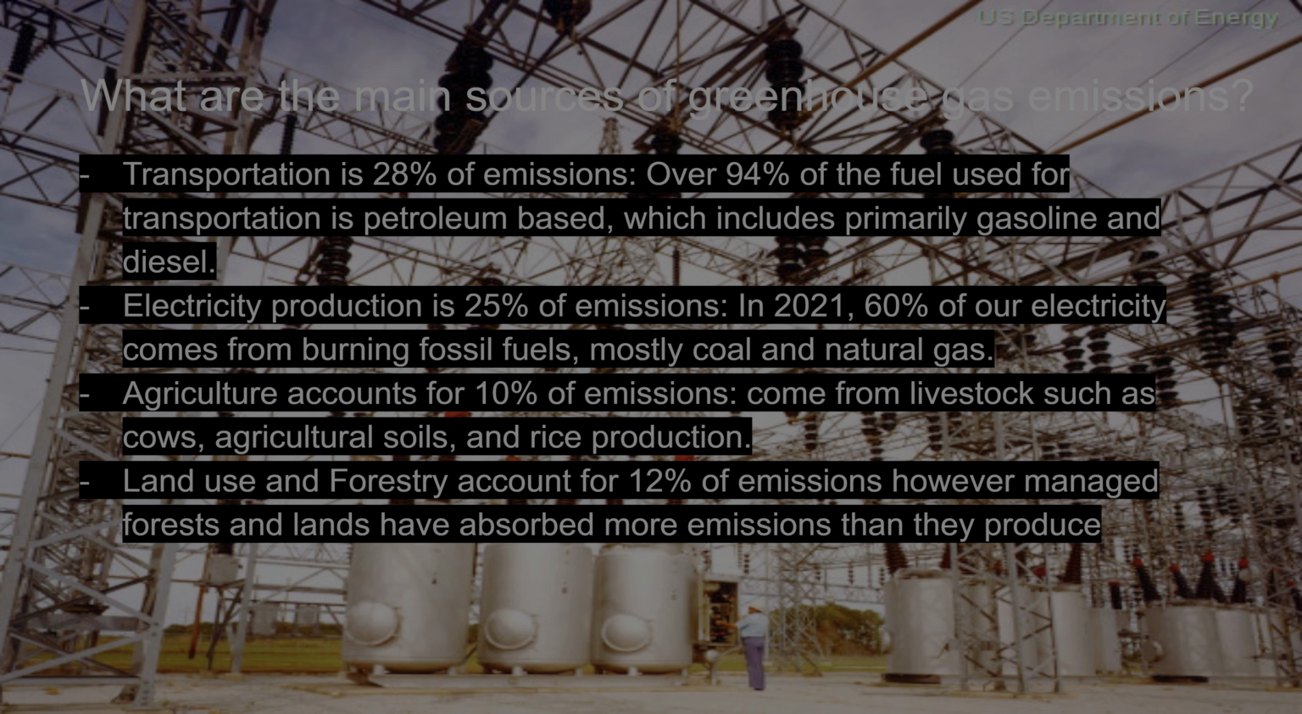Agriculture accounts for 10% of emissions. It comes from livestock such as cows, agricultural soils, and rice production. Land use and forestry account for 12% of emissions. However, managed forests and lands have absorbed more emissions than they produce.